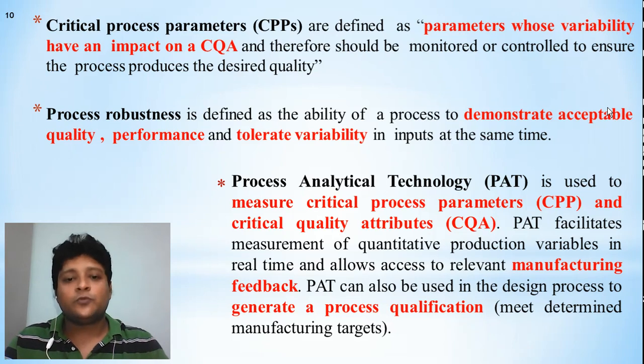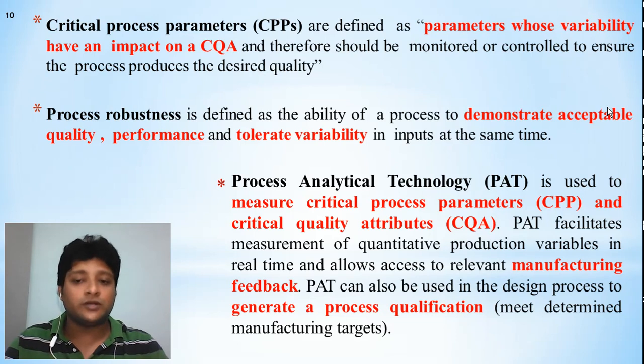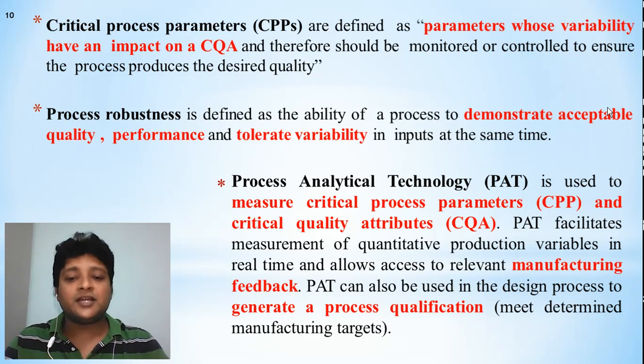Next, process analytical technology. These are the terms which are more important in these quality attributes. Process analytical technology, called PAT, is used to measure critical process parameters and critical quality attributes. Let's see how it helps us. PAT facilitates the measurement of quantitative production variables in real time and allows us to assess the relevant manufacturing feedback.